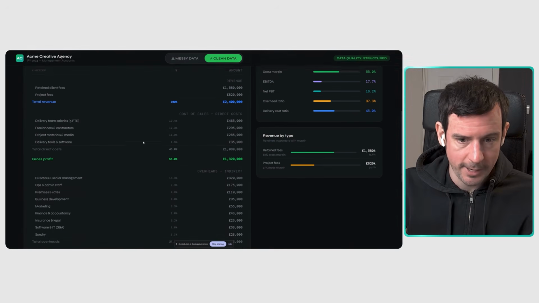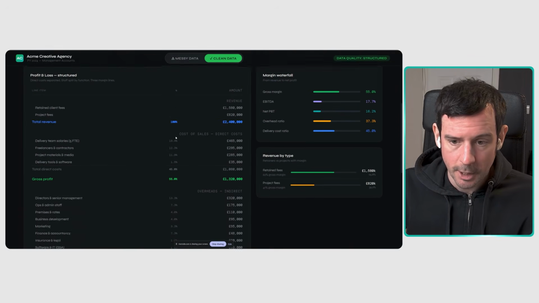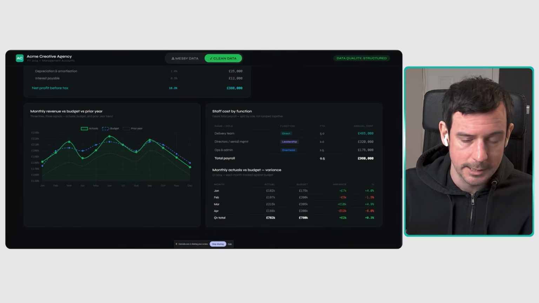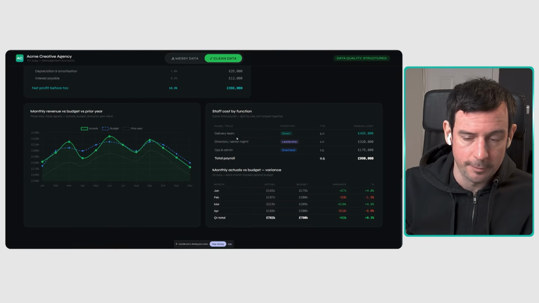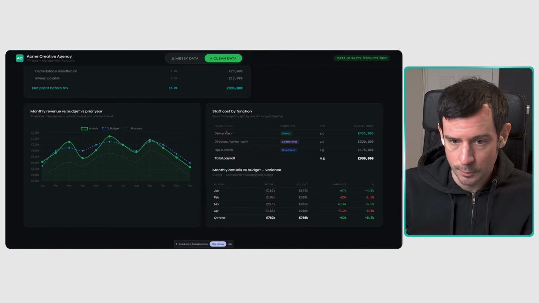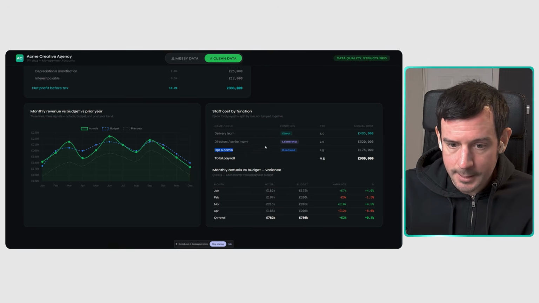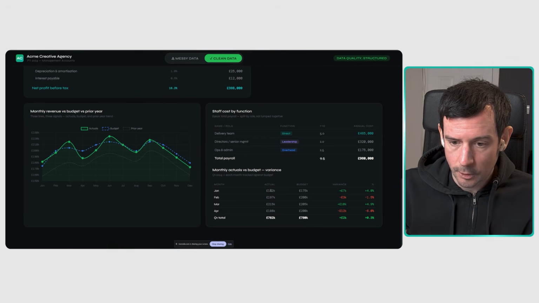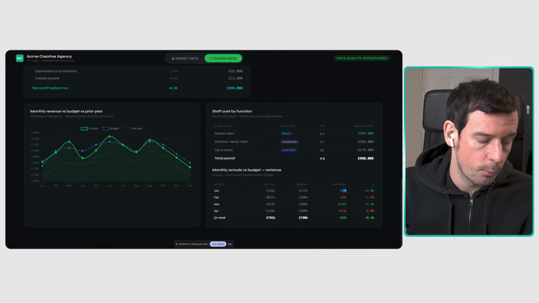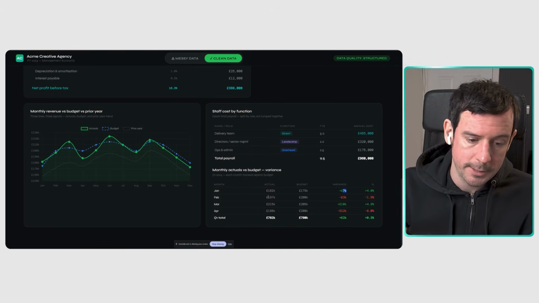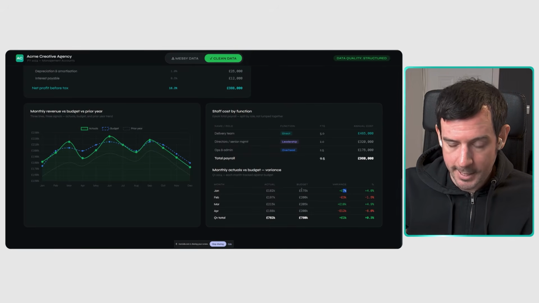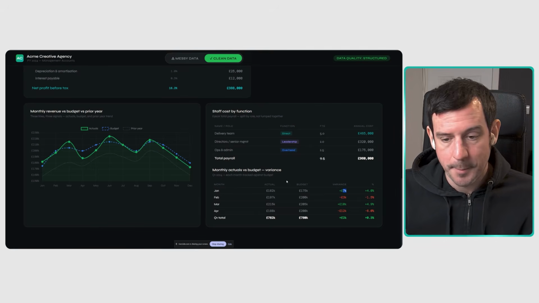And as you can see here already, splitting this into more detail, a hell of a lot more analysis and things that we can do to analyze the different parts of the business and make decisions. So total cost of delivery team, directors and senior management, ops and admin, and then what we thought would happen, our budget, against what actually did happen, our actual, and then the difference. So we can now go, okay, we're over budgeting, we're under budgeting, and we can get a lot more accurate with our projections and our forecasts, which allows us to make better decisions.